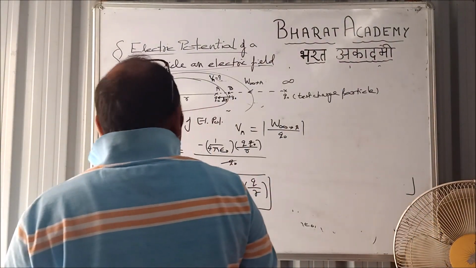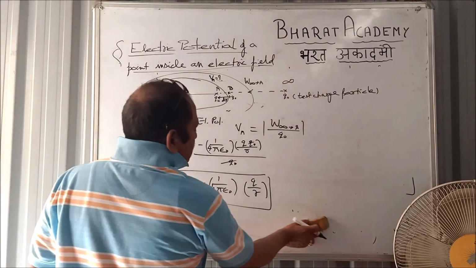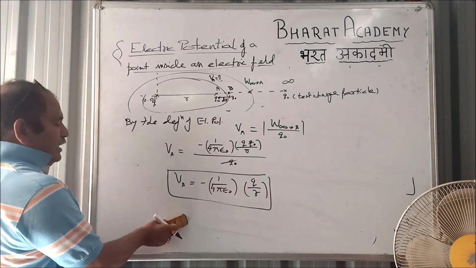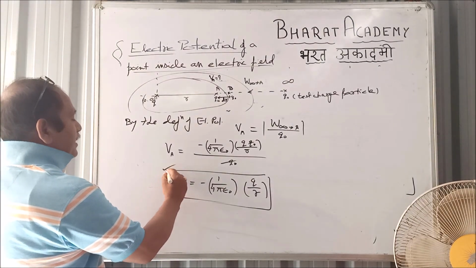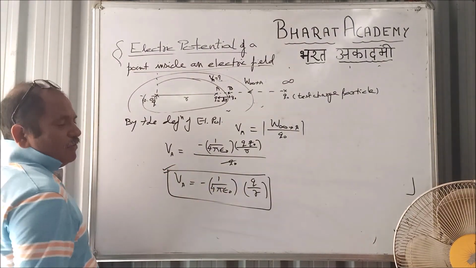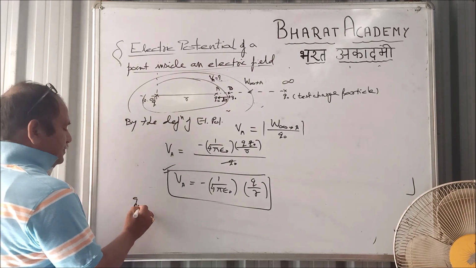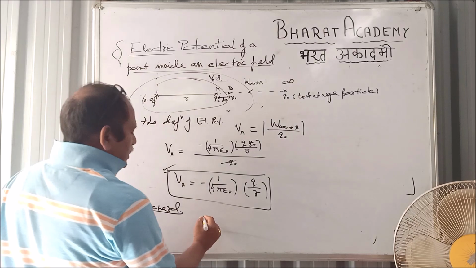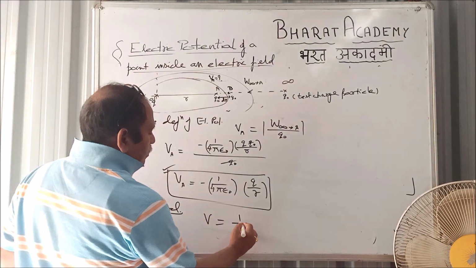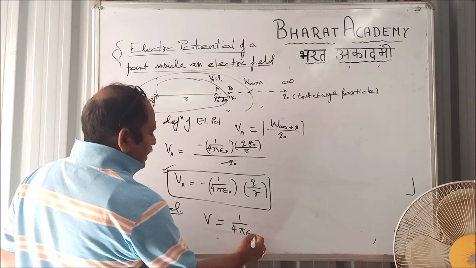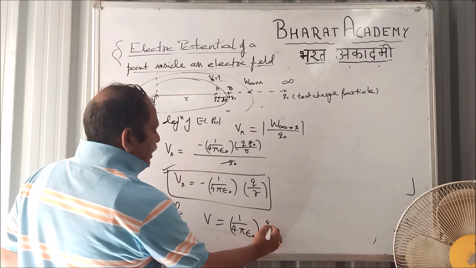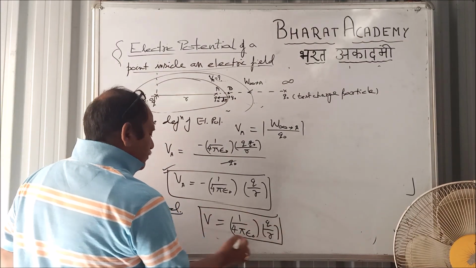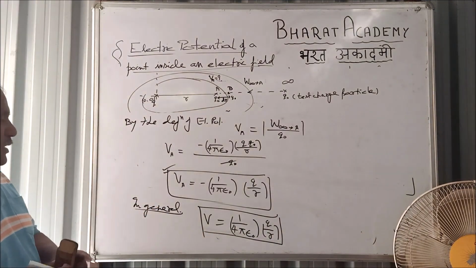Where Q is the point charge and r is the distance of that point from the point charge, right? As it is a scalar quantity and this negative sign will prevail for all, so in general, for the electric potential due to a point charge, we simply take the value 1 by 4 pi epsilon naught Q by r, ignoring the negative sign. So this is the formula, right?